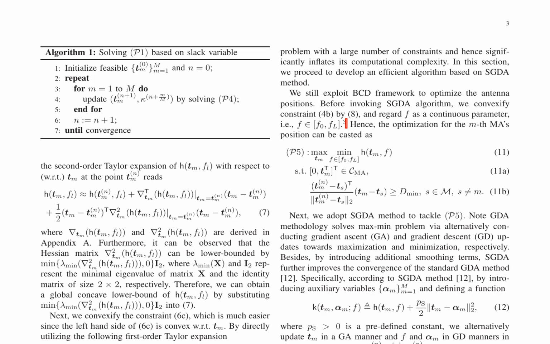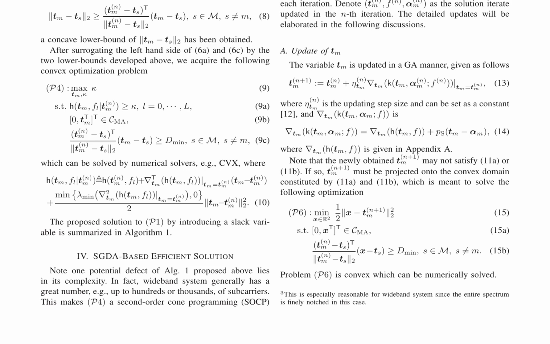The authors propose a novel approach to optimize the antenna positions in a wideband multiple input single output (MISO) communication system aided by a movable antenna (MA) under the near-field (NF) channel model. The goal is to mitigate the beam squint effect, which degrades the system performance.